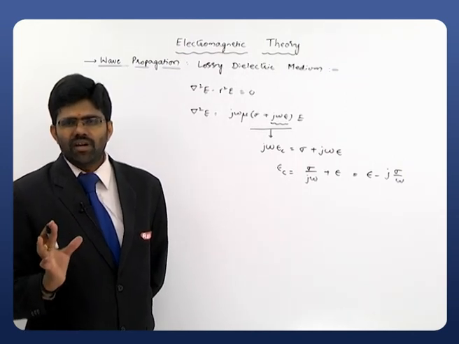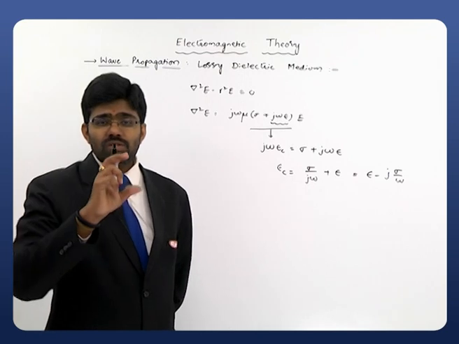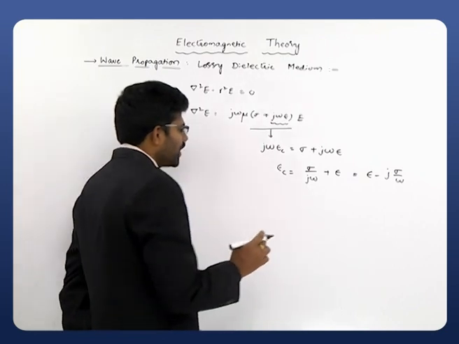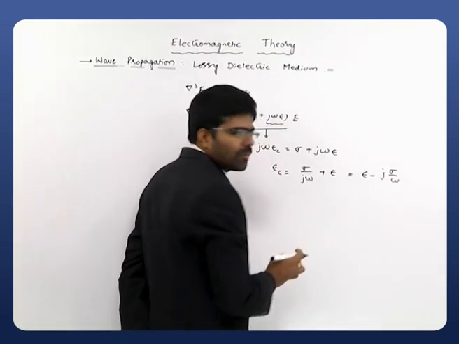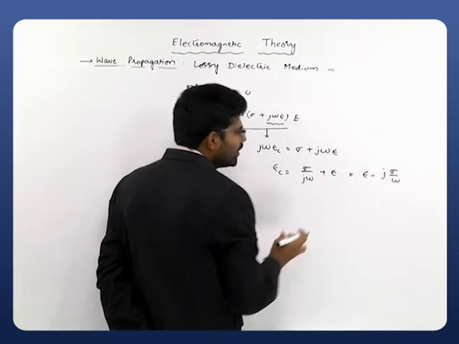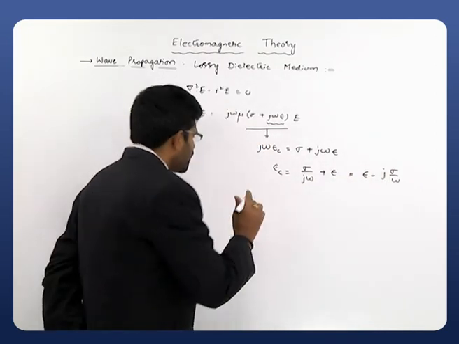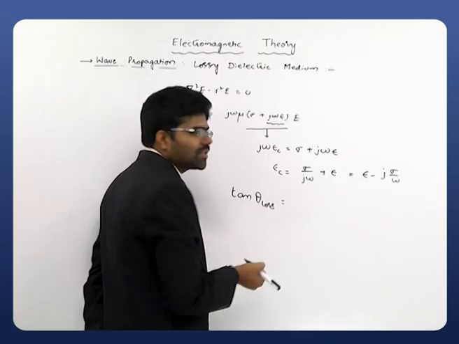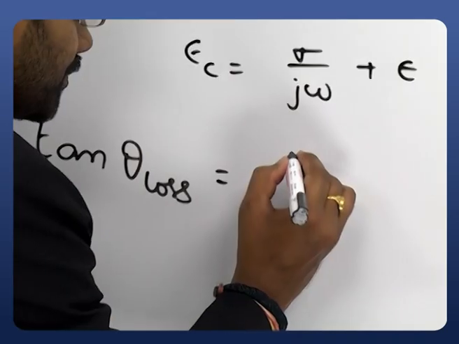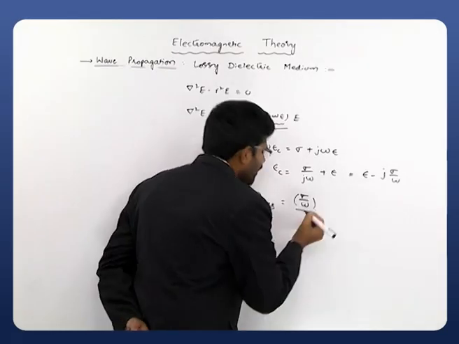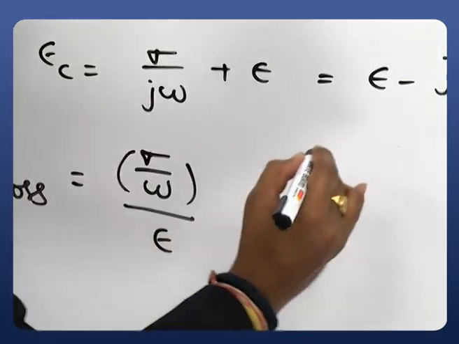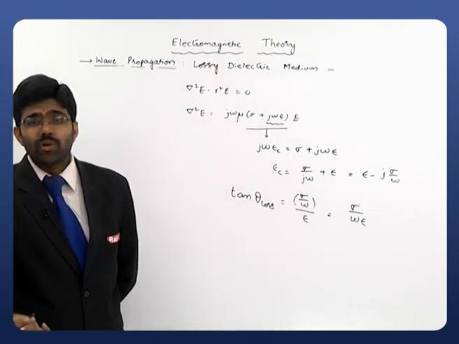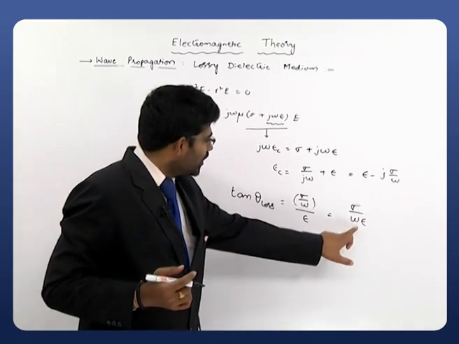The loss tangent was defined simply as the ratio of the magnitudes of the imaginary quantity to the real quantity of that complex permittivity. What is the magnitude of the imaginary quantity? Sigma by omega. And what is the magnitude of the real quantity? Epsilon. So the loss tangent, denoted tan theta loss, equals the magnitude of the imaginary quantity sigma by omega divided by the magnitude of the real quantity epsilon, which is simply sigma by omega epsilon.